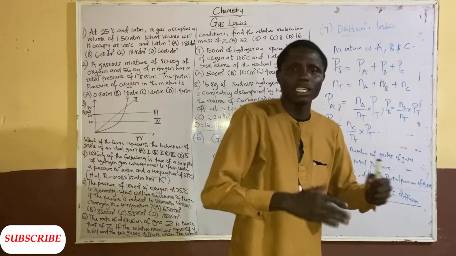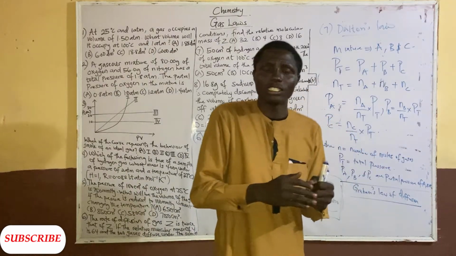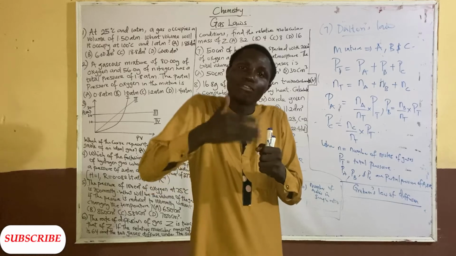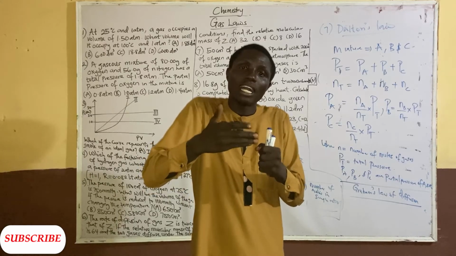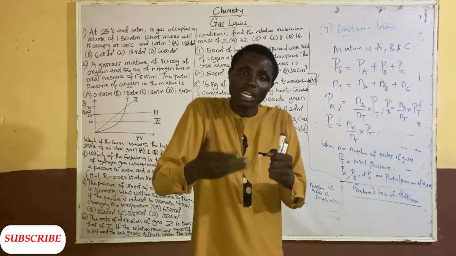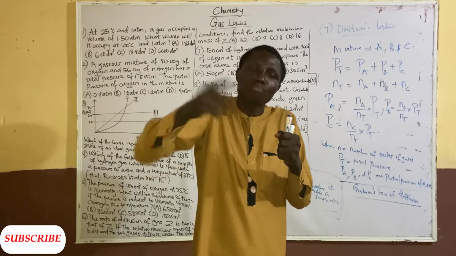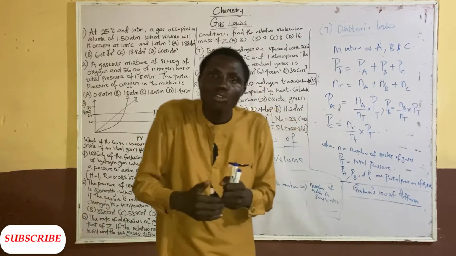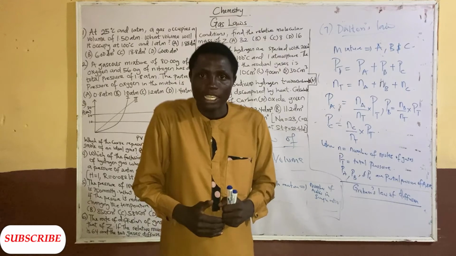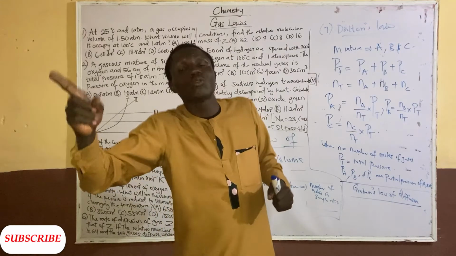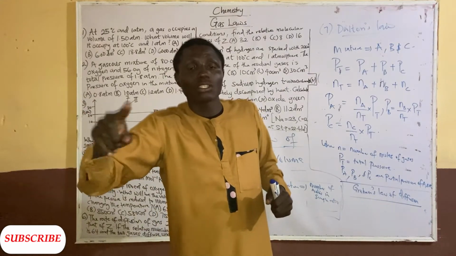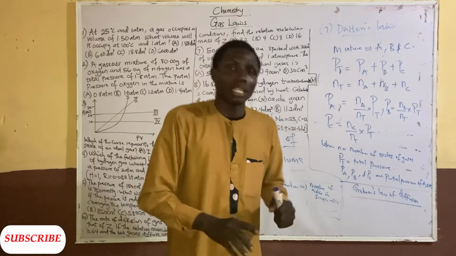Now, Graham's law of diffusion says that the rate of diffusion of a given gas is inversely proportional to the square root of the vapor density or relative molecular mass at constant temperature and pressure. I repeat myself again.